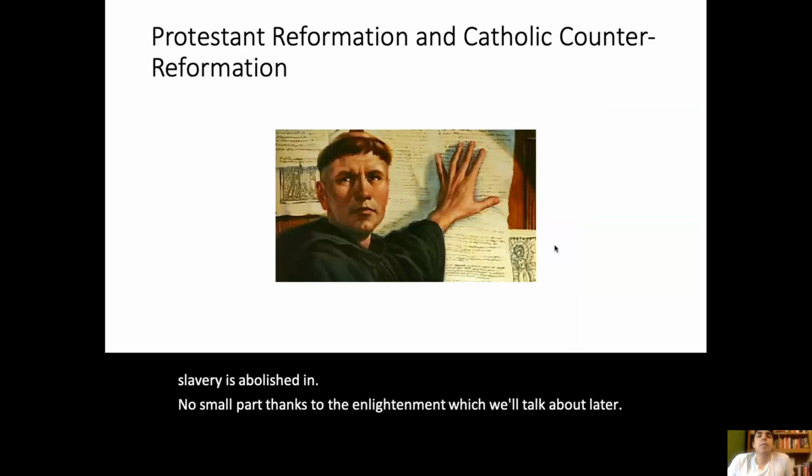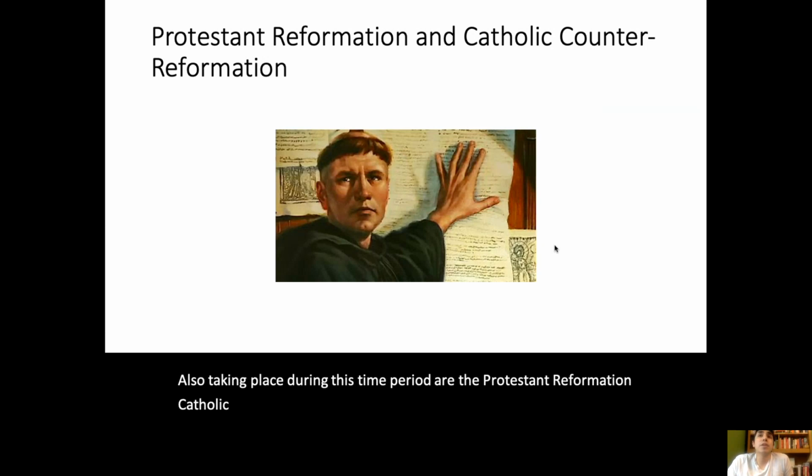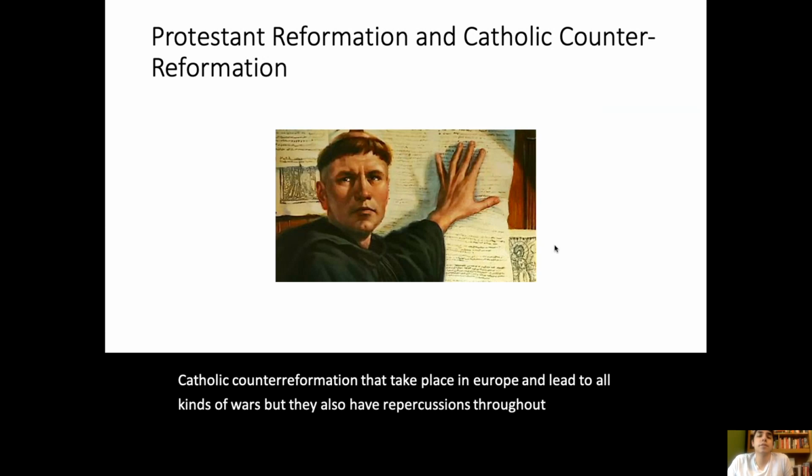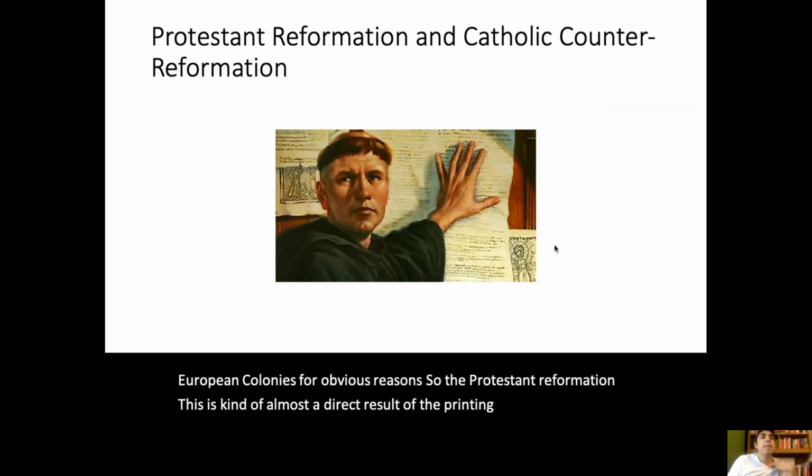Also taking place during this time period are the Protestant Reformation and Catholic Counter-Reformation that take place in Europe and lead to all kinds of wars, but they also have repercussions throughout the European colonies for obvious reasons. So the Protestant Reformation, this is almost a direct result of the printing press as well.